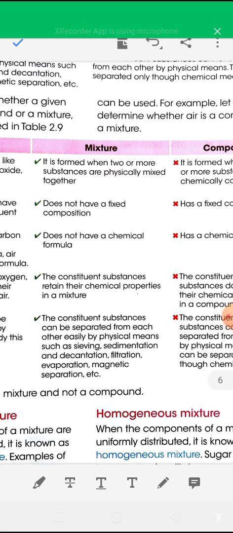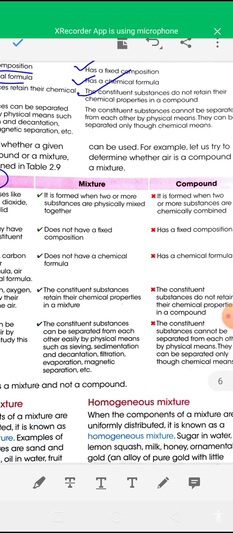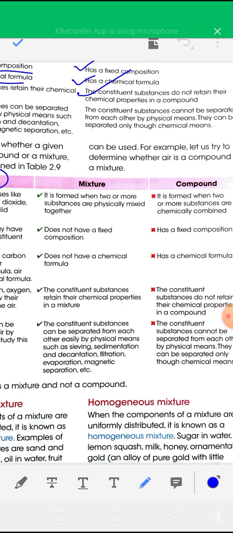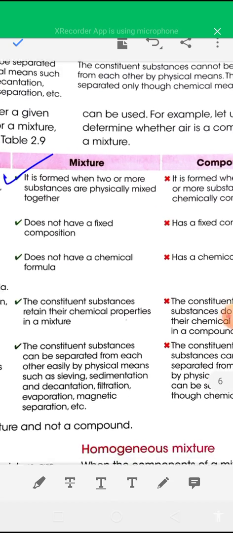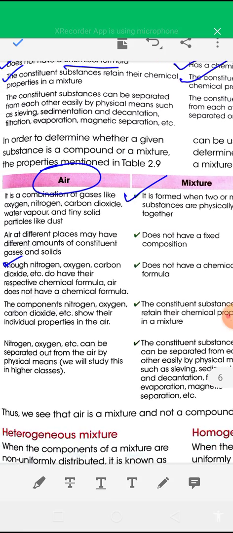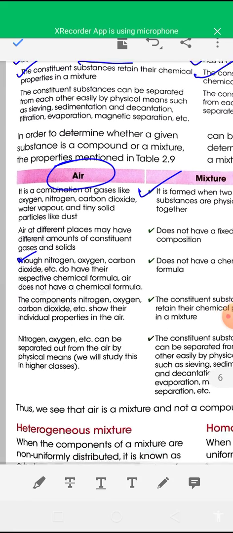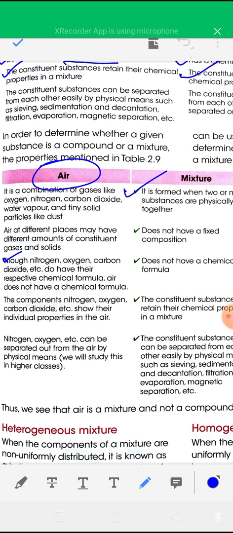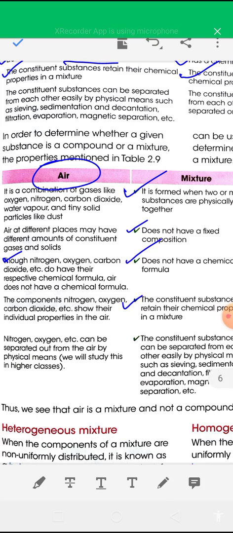Air satisfies all the characteristics of a mixture, not the characteristics of a compound. Like a mixture, air is formed when two or more gases are physically mixed together. Air does not have any fixed composition or fixed chemical formula, and the components of air, the different gases, can be separated by physical means. So that's why air is a mixture, not a compound.